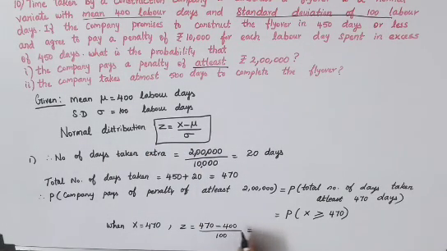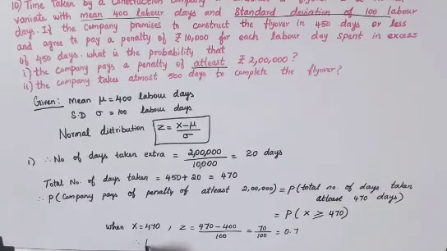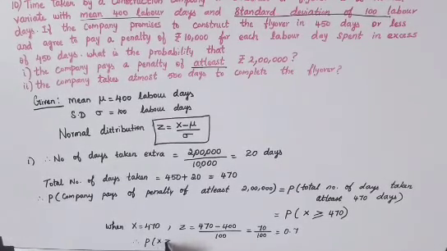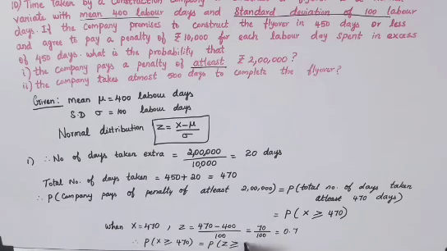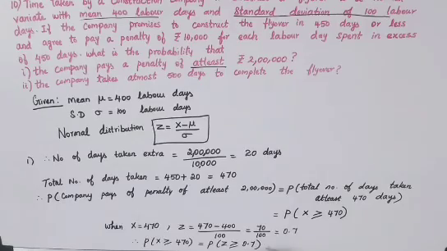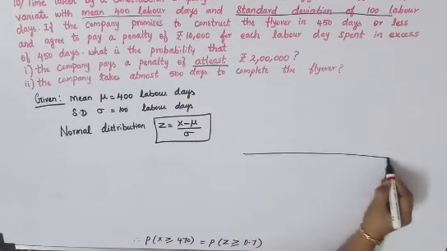Subtracting 470 minus 400, you will get 70 divided by 100, that is equal to 0.7. Therefore, P of x greater than or equal to 470 can be converted to z as P of z greater than or equal to 0.7. Now you will have to shade this region in your diagram.